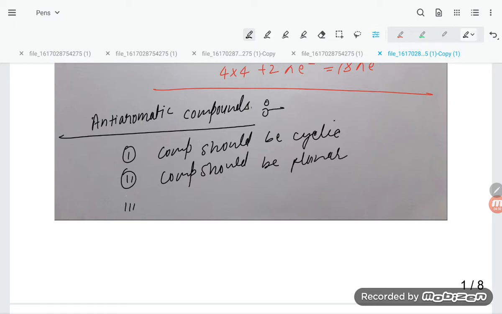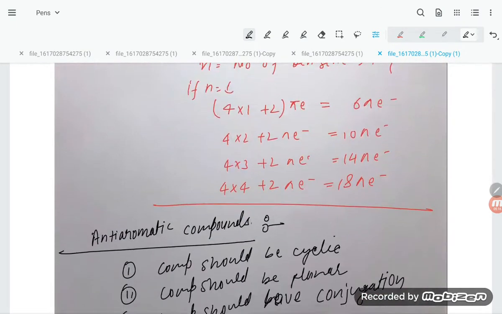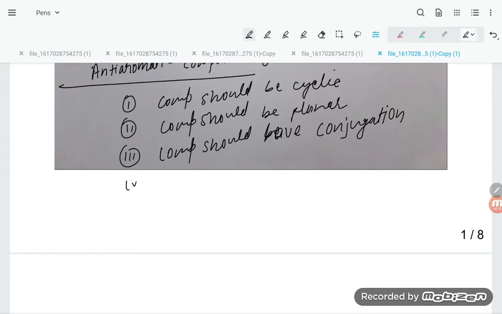Now the third point: the compound should have conjugation, the same conjugation as whatever you wrote here. The last point, the fourth point, is that the compound should have 4n pi electrons.